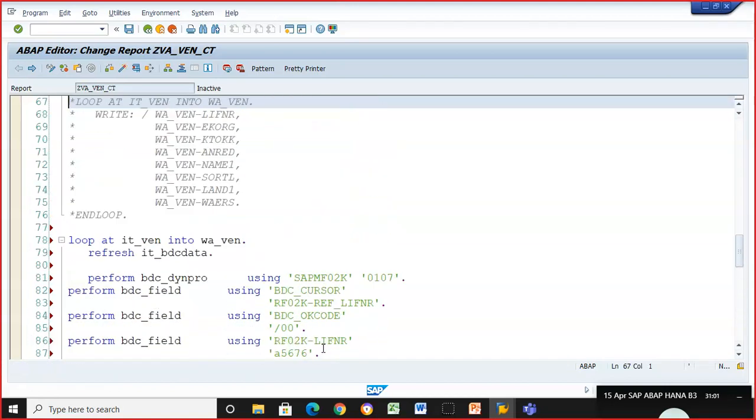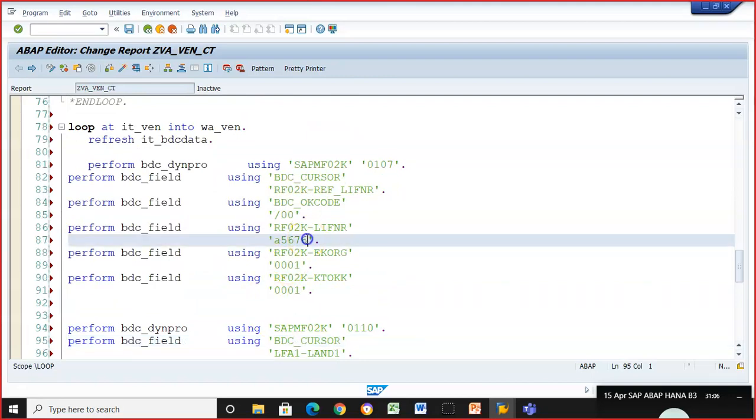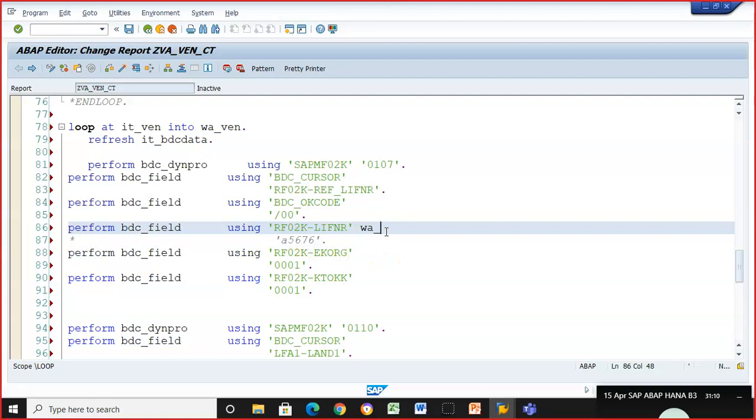So we have this. Now in this we have to go ahead with, we'll comment this first value, and here we'll go ahead with the WA_WHEN-LIFNR.